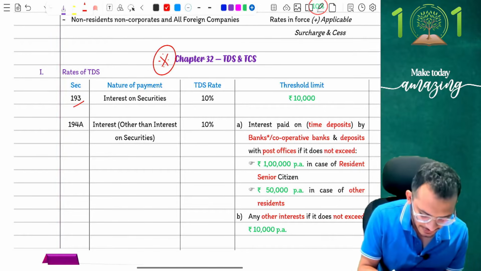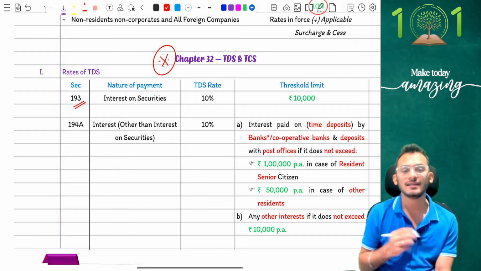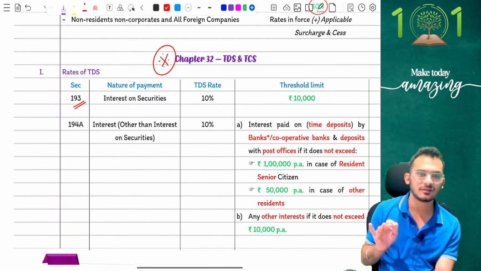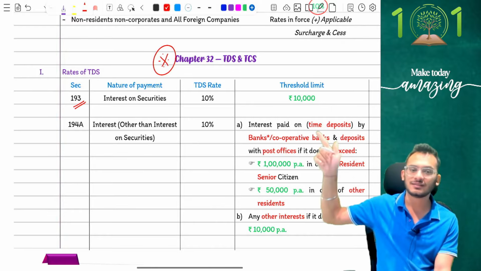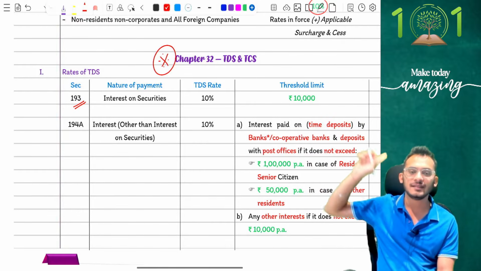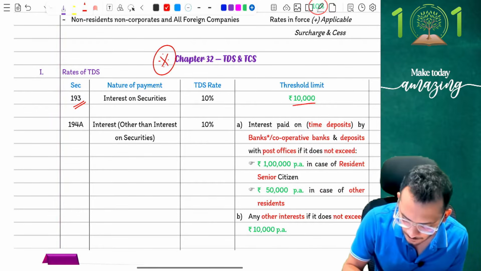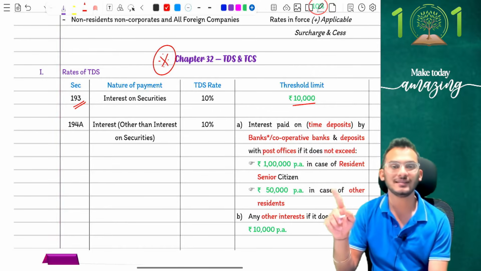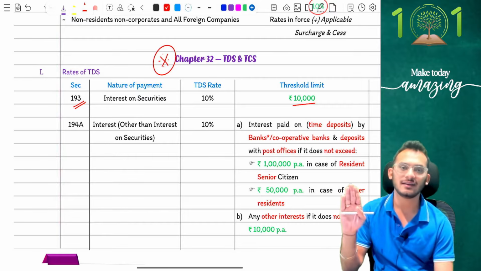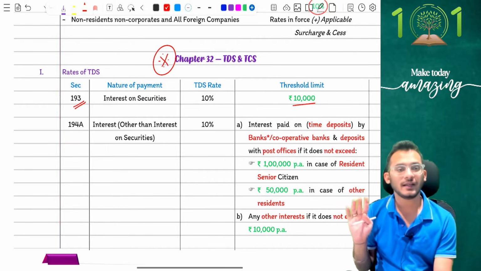Under section 193, which is interest on securities, until last year there were no clear thresholds given. Every individual bond and security had its own thresholds. Now they've put in a standard concept. The standard concept says you will not deduct TDS up to 10,000 rupees of interest for any party. If the party is going to get up to 10,000 rupees as a resident person, don't deduct TDS under 193. Otherwise deduct at the rate of 10%.